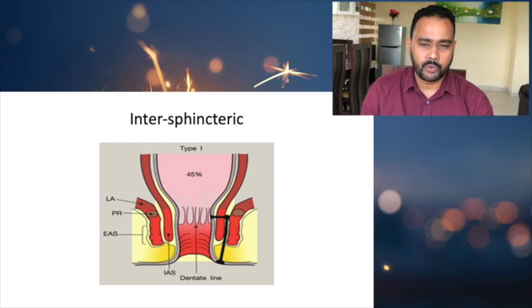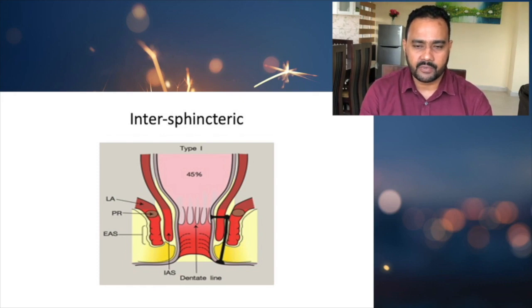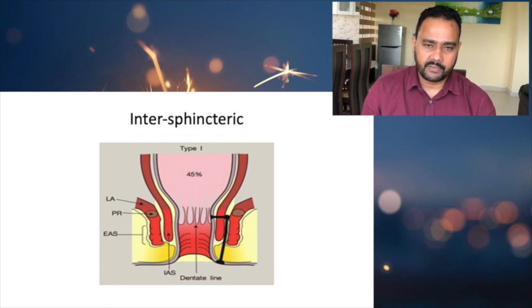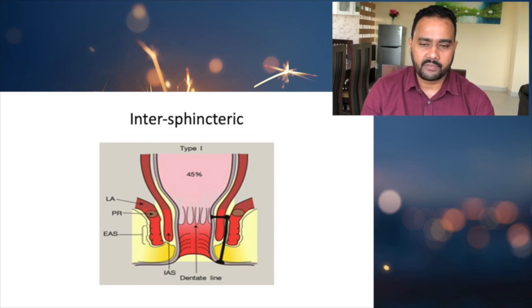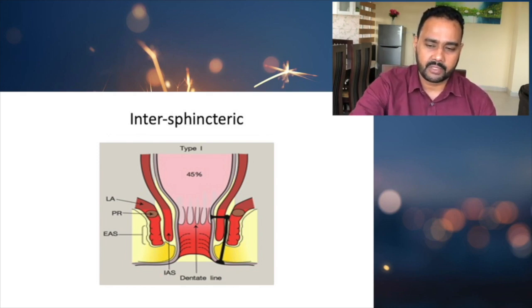So these are the 2 points you should know in intersphincteric fistula. Number 1, intersphincteric fistulas don't cross the external sphincter, they cross only the internal sphincter. Second, the external opening is very close to the anal verge. So these are the 2 important things we need to know about the intersphincteric fistula. That's the commonest type.